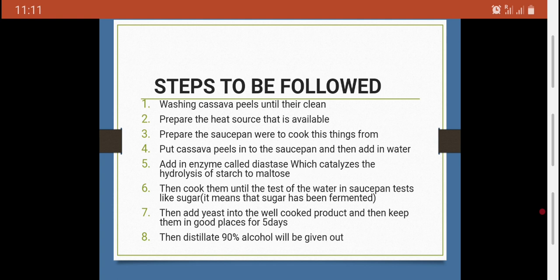Then after those 5 days, the last process to get our alcohol is called the distillation method. We are going to use the distillation method to get our alcohol at 90% alcoholic content.